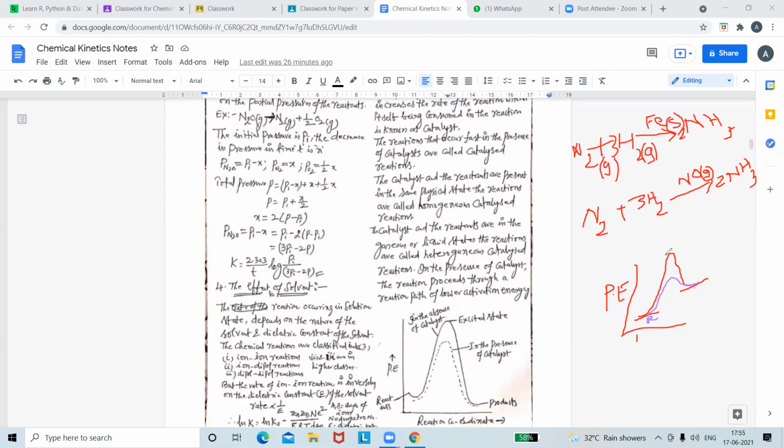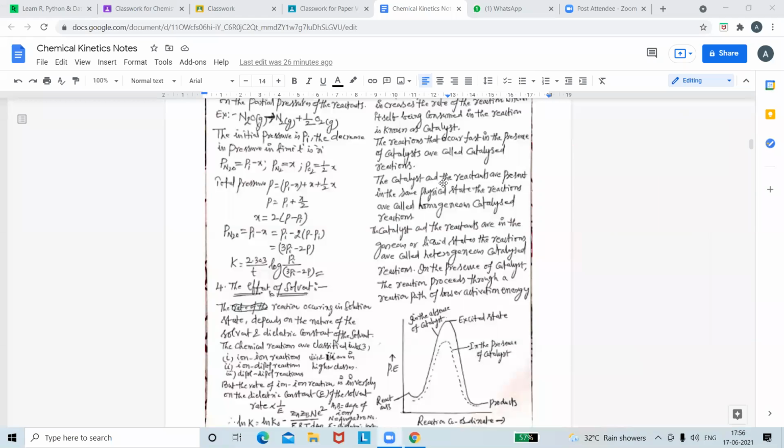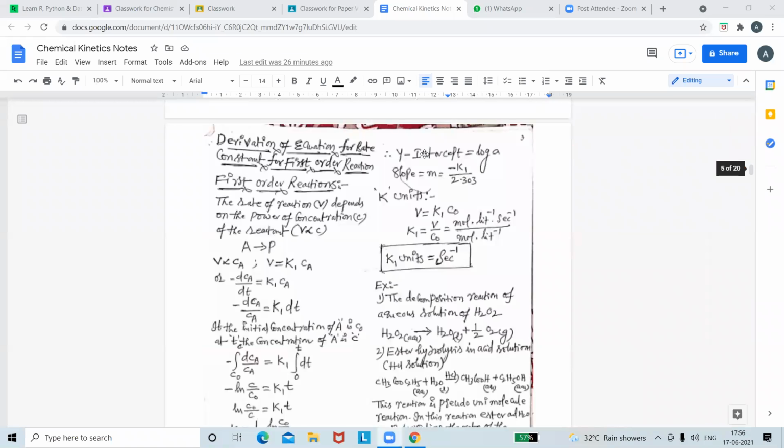This is known as the activation energy. Activation energy is decreased by a catalyst. Am I correct here? This is also known as the activation energy for the catalyzed reaction, Ea dash. Which is more, Ea or Ea dash? Ea is more. The activation energy of the uncatalyzed reaction is more than Ea dash. Okay, that is about this reaction.